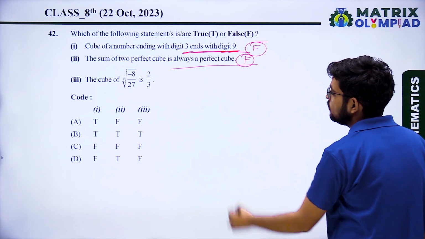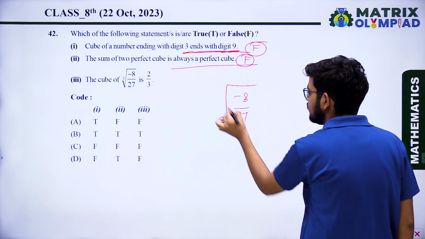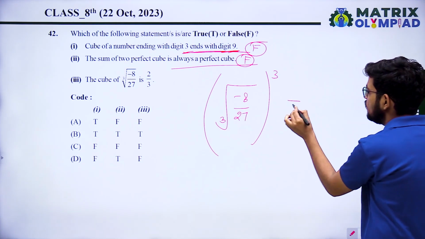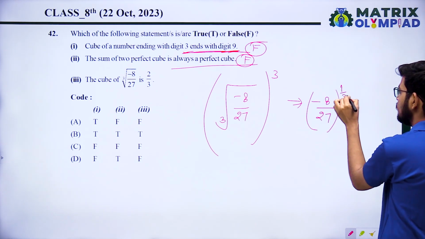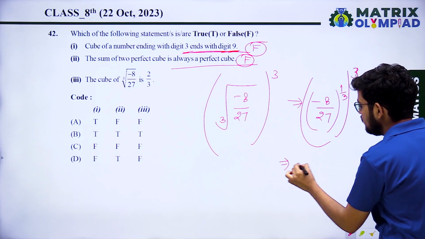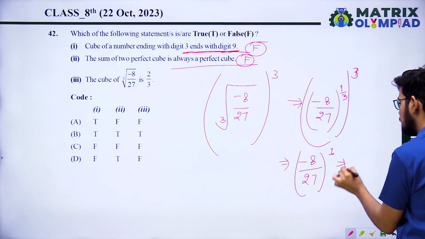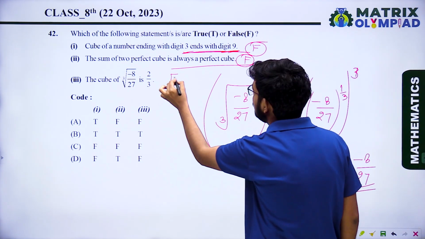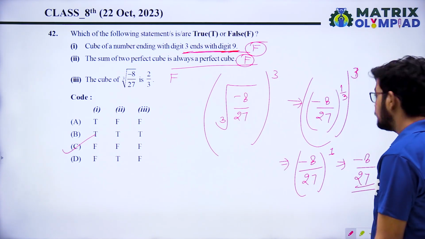Third, the cube root of minus 8 upon 27. We can write the cube root of minus 8 upon 27 as minus 8 upon 27 raised to power 1 upon 3, so this will be minus 8 upon 27 raised to power 1. That is minus 8 upon 27. So the third one is also false. So option C is the correct answer.